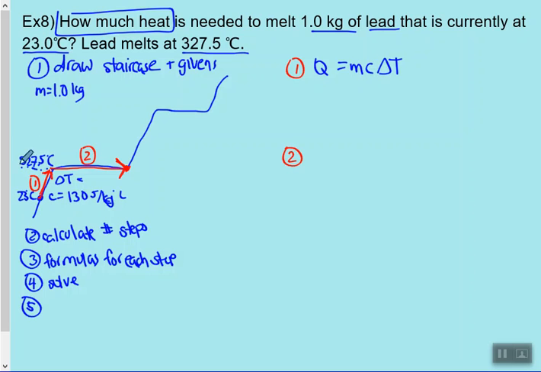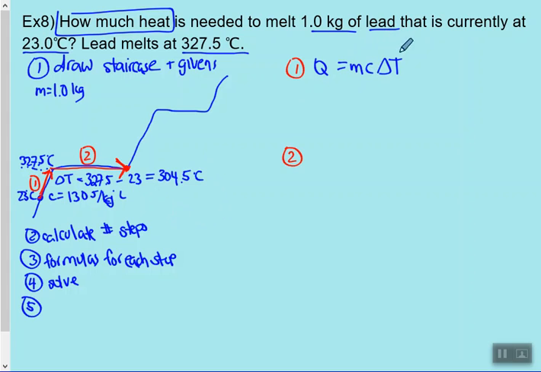So I'm going from 23 degrees Celsius to 327.5. My change in temperature will be 327.5 minus 23. And when you calculate that, you get 304.5 degrees Celsius. Okay, so now I have everything I need.